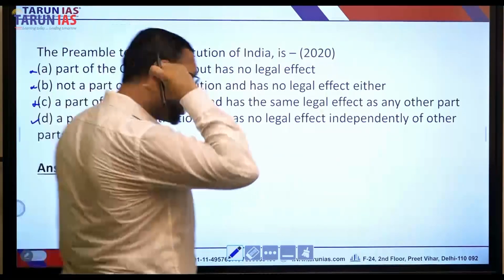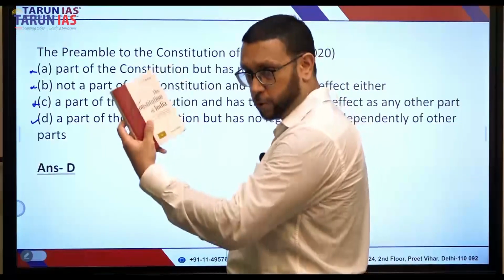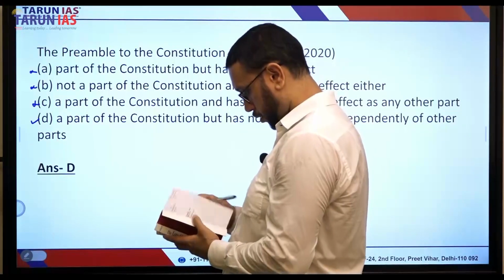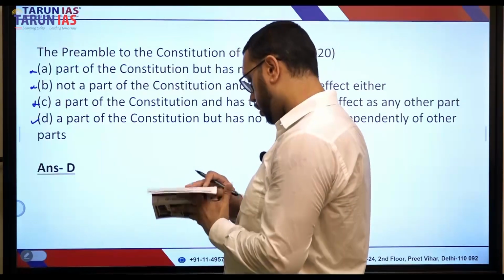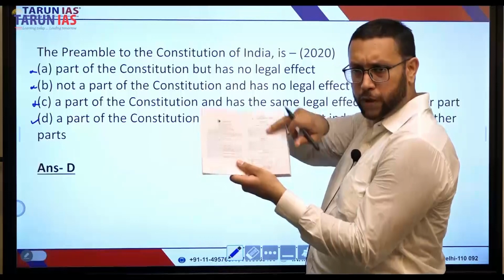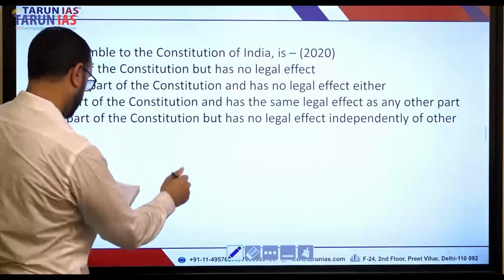Okay, before I explain this, I need to go through the Constitution with you a little bit. Just make it very clear. Constitution of India. Now, this is the table of contents of the Constitution of India. I'm going to write it down for you, okay? So, contents Constitution of India.